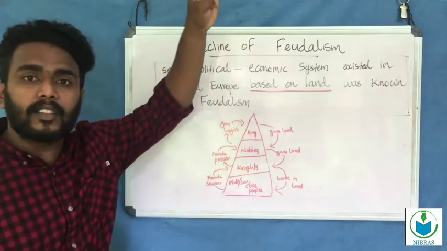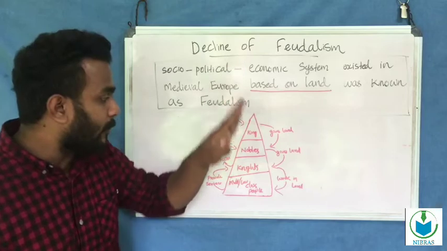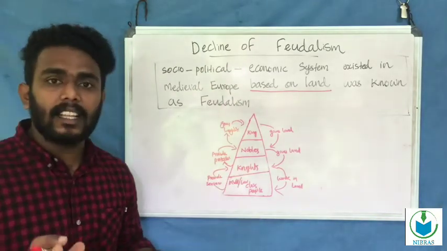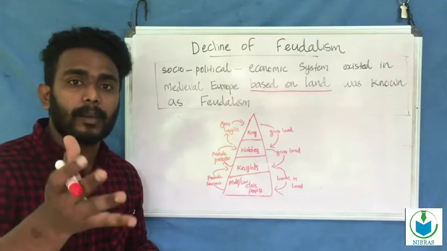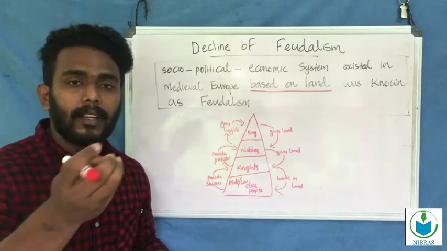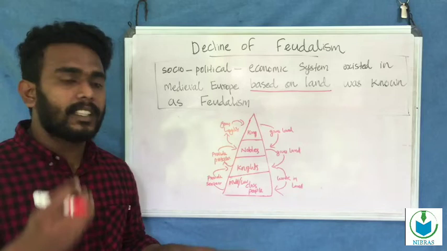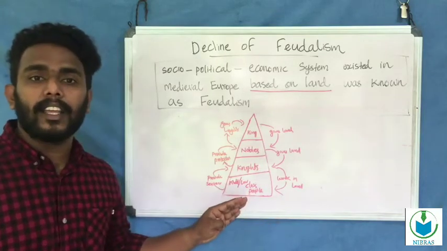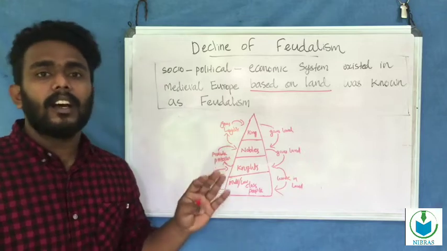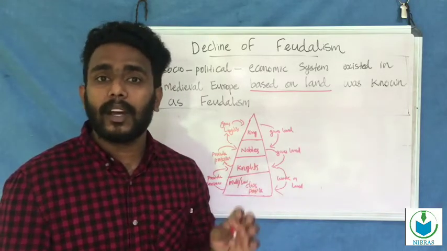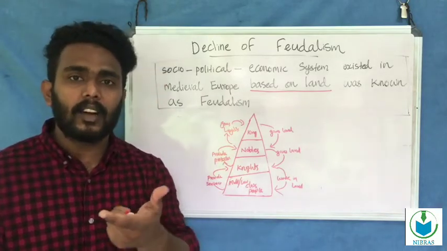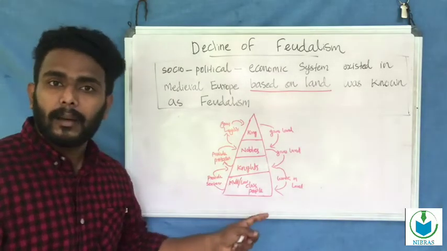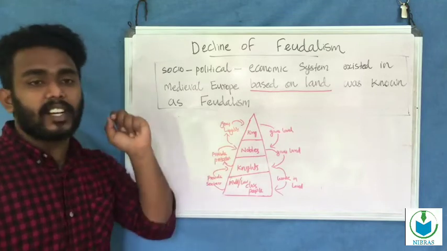At the top of the society, we know that the king, after that the nobles, and after that the knights, some of the lords, and some of the military and the soldiers, that are in the knights. And in the last phase, the lower part of the society, it was the middle class people and the low class people. The farmers are in the last part. It is the hierarchical structure.